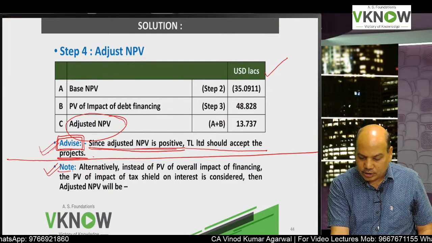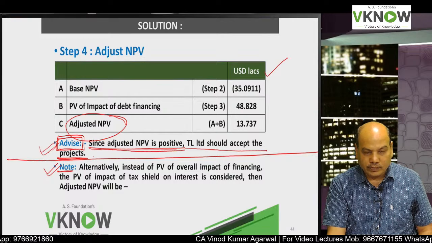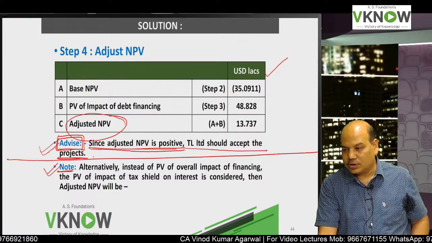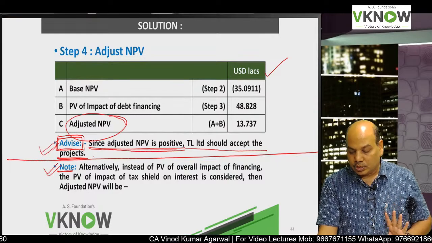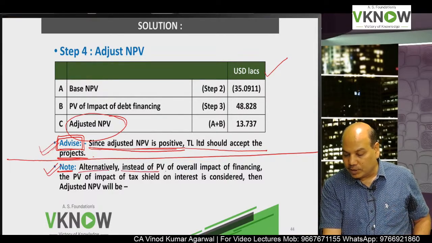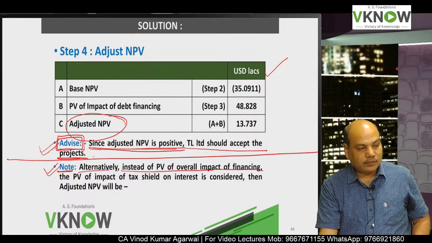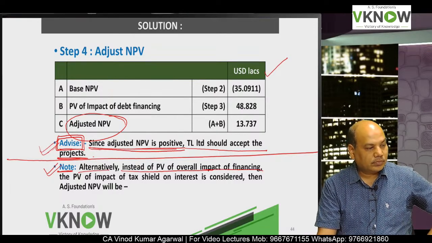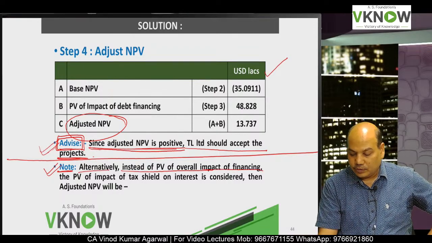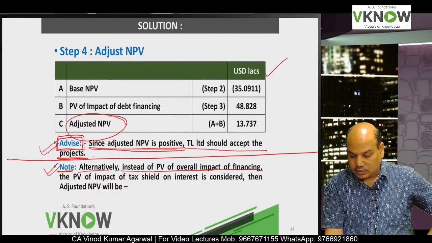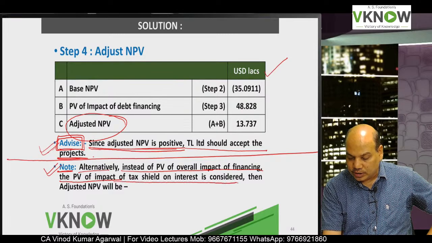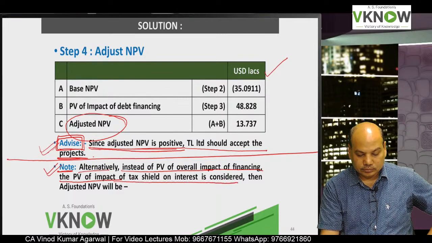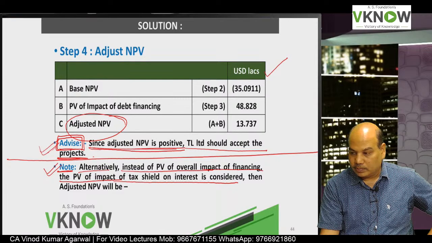Enjoy. Write down one more note. We'll solve it one more time. Lengthy question but manageable, and you'll get full 8 to 10 marks. Alternatively, instead of PV of overall impact of financing, the PV of impact of tax shield on interest is considered.